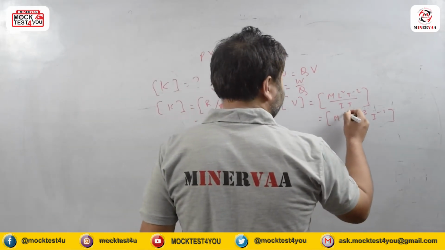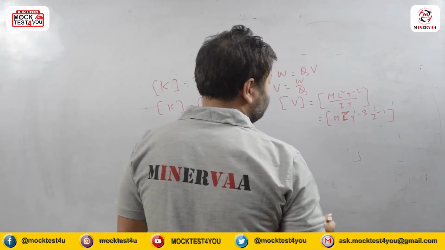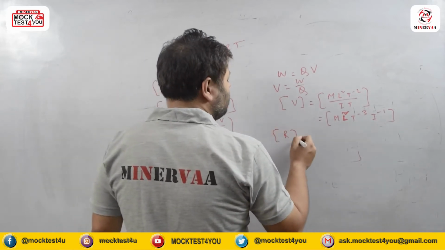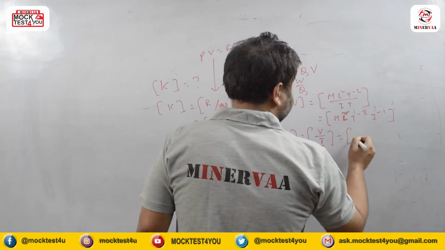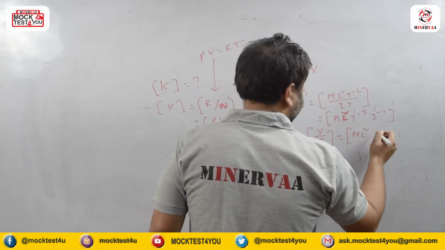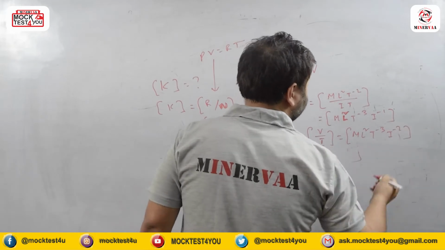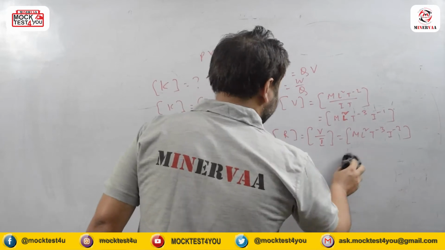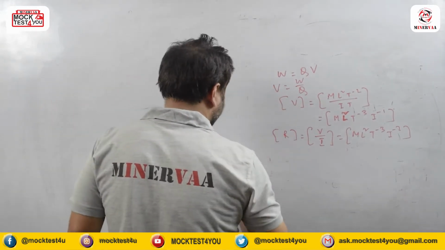Now from here, one thing we should notice: this is the dimension of potential. Then what will be the dimension of resistance? That is potential by current. So this is going to be the dimension of resistance, that is ML²T⁻³I⁻². Now from here we need to know about a very important idea.